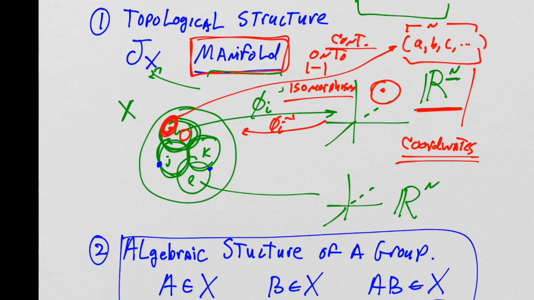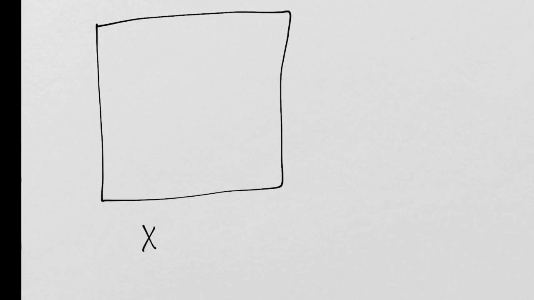These two structures must exist, but the structures need to be linked. The structures need to be linked together before you can actually have a true continuous group. So let's consider the set X. I'm going to make this box as the set X. And I consider one point in the set X, one element of this continuous group X. And then I consider another point in this continuous group over here.